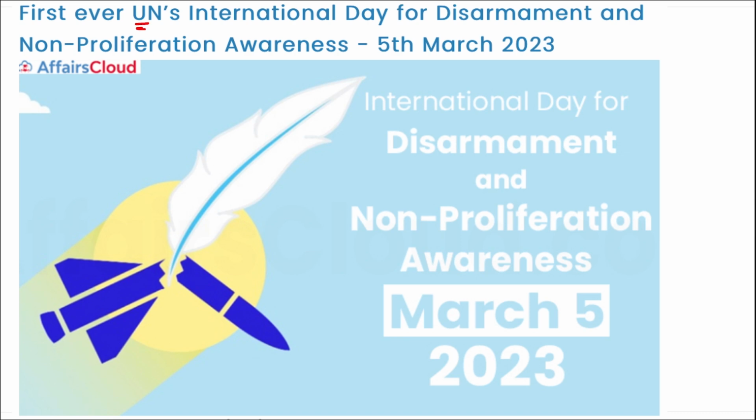Next, the first ever UN's International Day for Disarmament and Non-Proliferation Awareness is observed on 5th of March. I repeat, the UN's first ever International Day for Disarmament and Non-Proliferation Awareness was observed on 5th of March 2023 to promote awareness about the understanding of the disarmament issue among the public, especially young people. All right, important.